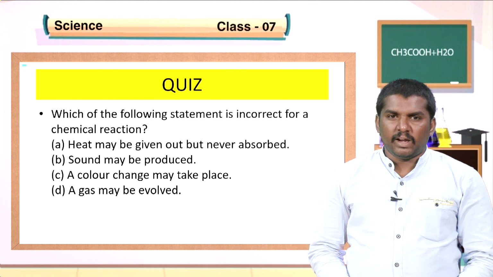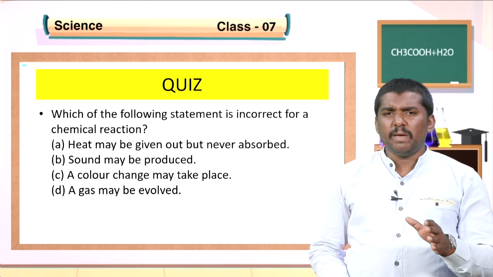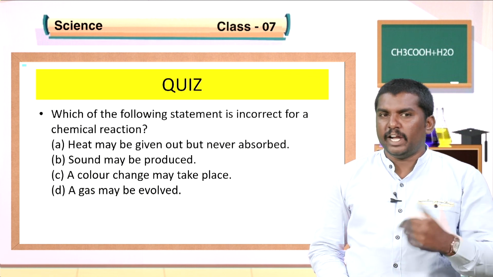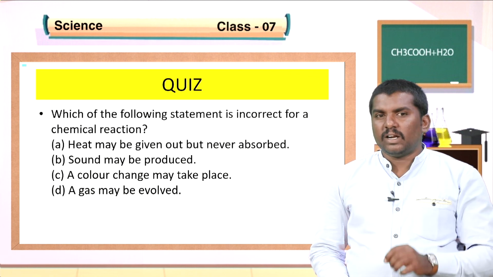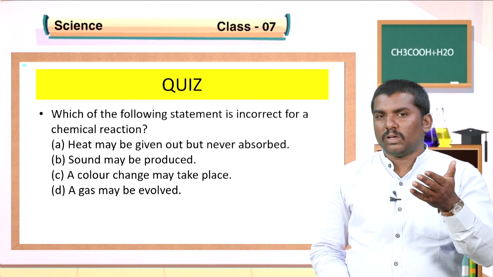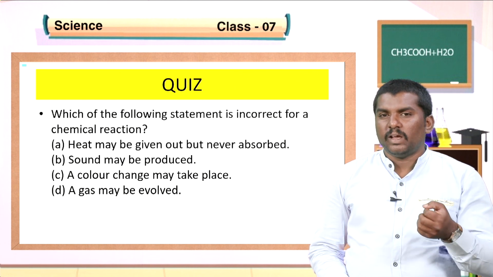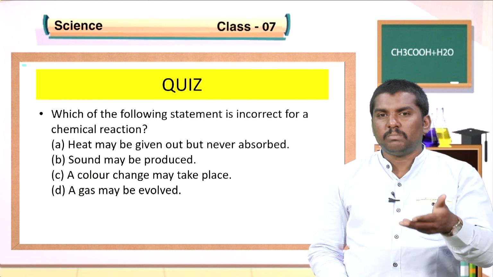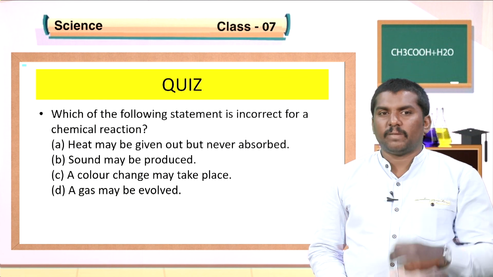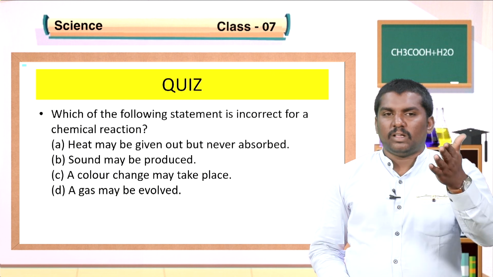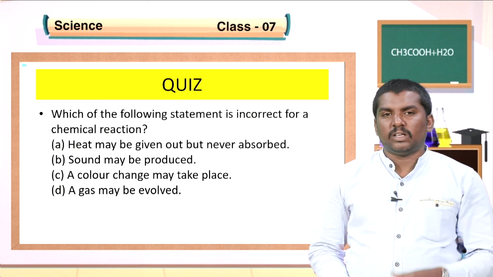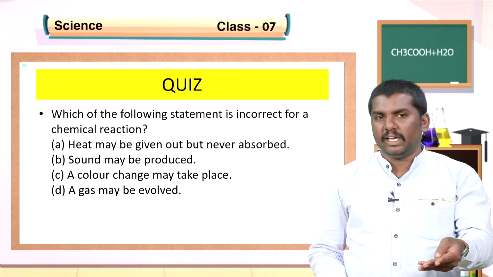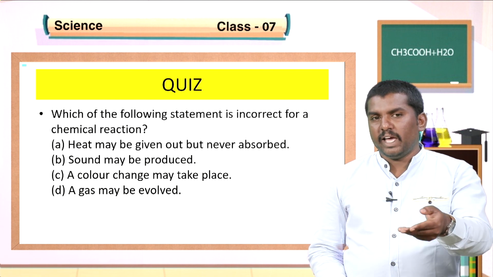In any chemical reaction, there may be absorption of heat or liberation of heat. Option A states that heat may be given out, never absorbed. It is a wrong statement. In any chemical reaction, heat may be absorbed or liberated. Options B, C and D are correct because these things accompany a chemical reaction.